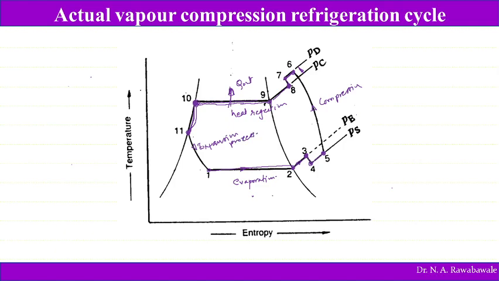So this is how the actual vapor compression refrigeration works. We'll see it in detail one by one, process wise.